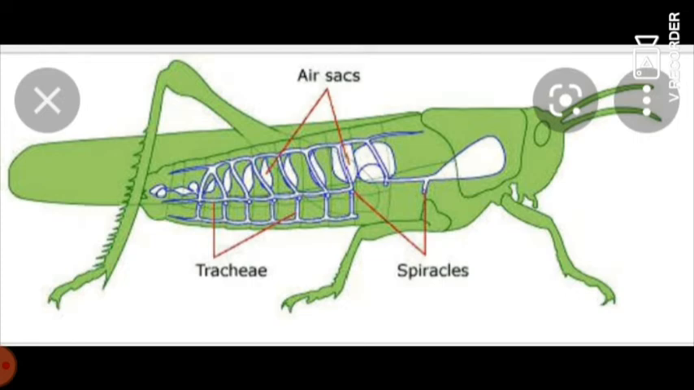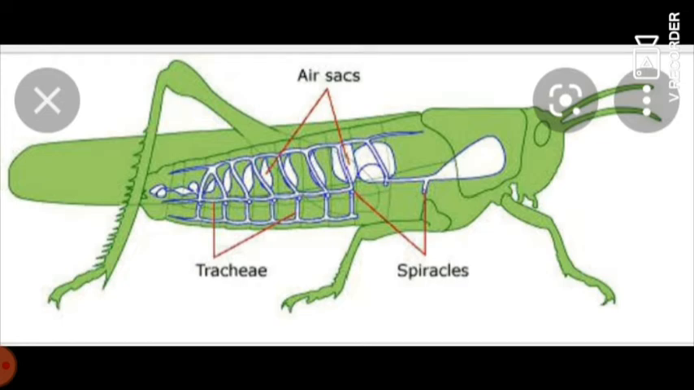So the oxygen is absorbed inside the body and carbon dioxide rich air is sent out through the spiracles.